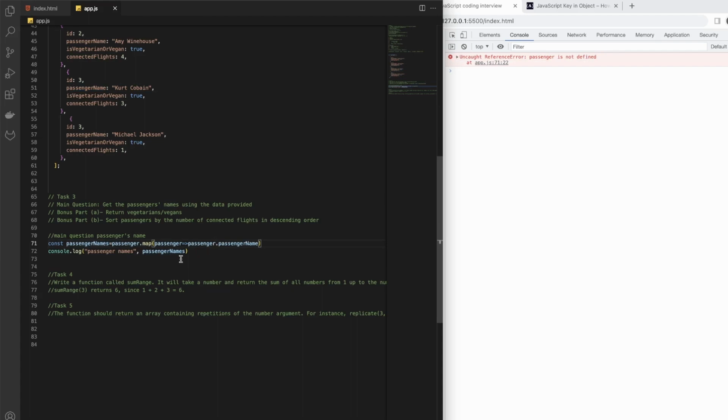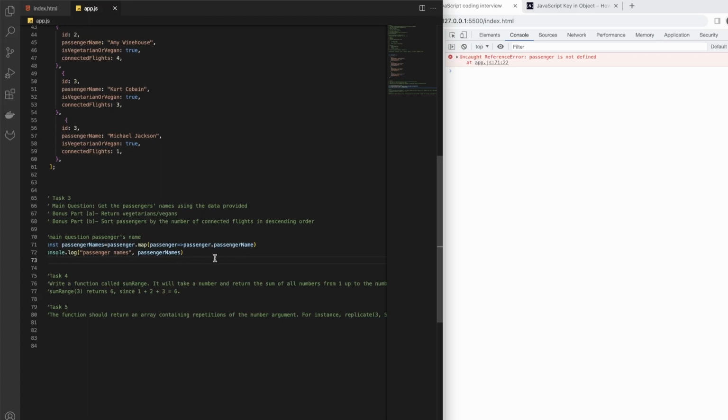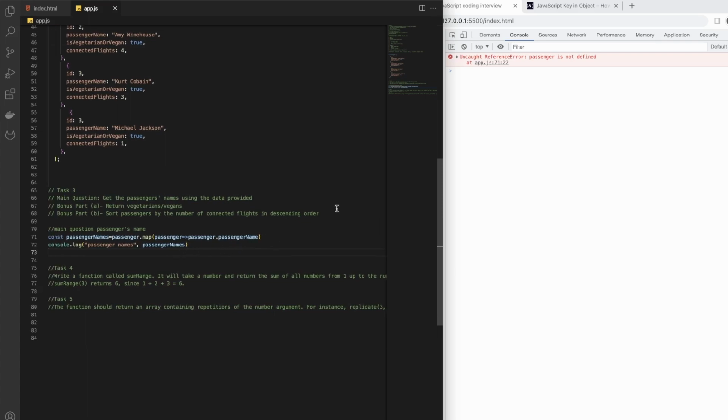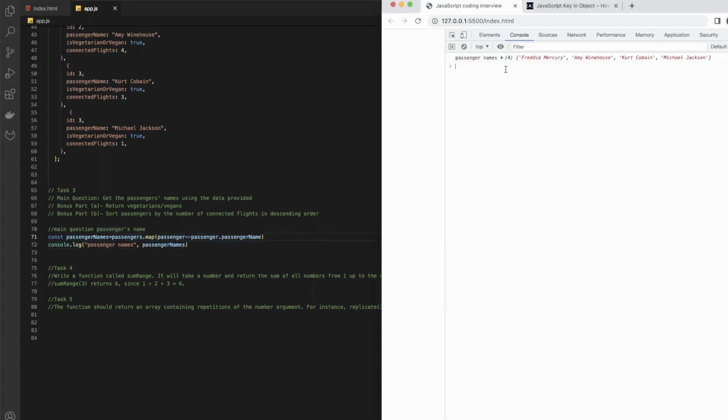From here, because in the case of dot map, it will return another array, and that array we are saving here. And then what we are returning, of course, we can also have curly braces here, and with that we have to use return. I have made a few videos about this, so just go back to my channel and see about map and everything there. But anyway, now let's save it, and we are getting some issue here. Passenger is not defined. Okay, here is the problem. Now if you see here, it's the same.